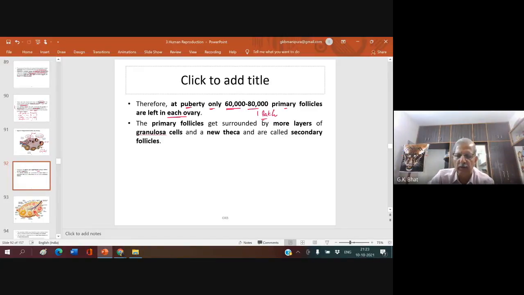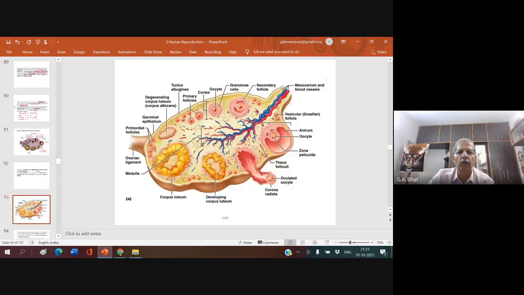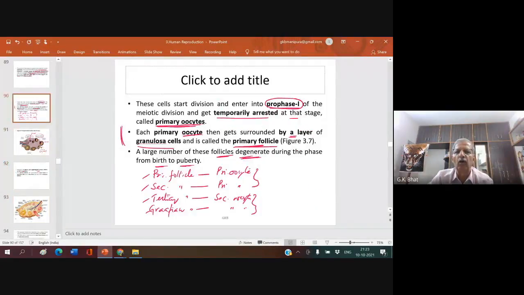The primary follicle is the one which is surrounded by a layer of granulosa cells. Suppose I write the primary oocyte like this: the primary oocyte, surrounded by one layer of granulosa cells.